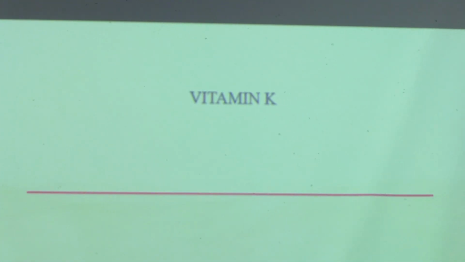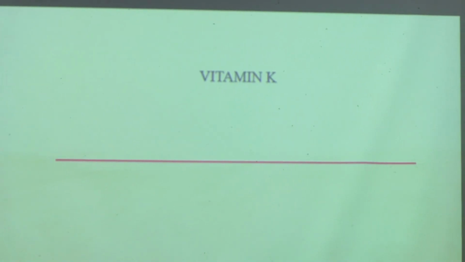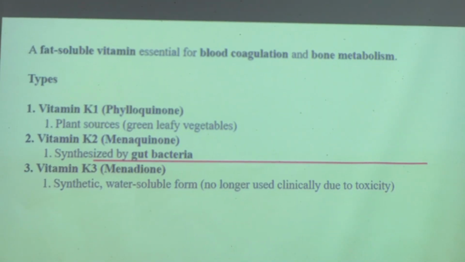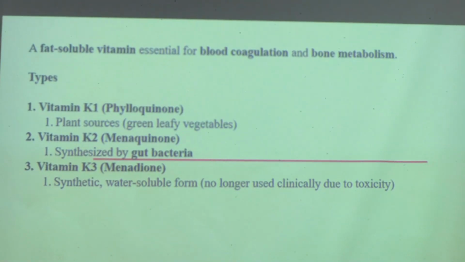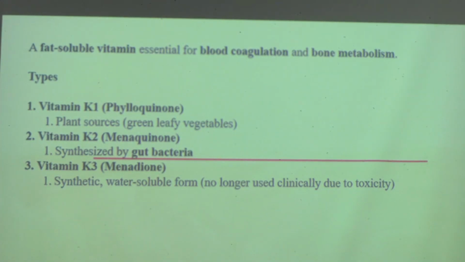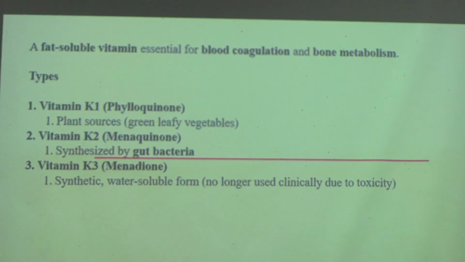Okay. So next, the second half, that is vitamin K. This is not as vast as DIC. Vitamin K is basically one sort of vitamin. This is a fat soluble vitamin. So another one is what soluble? Water soluble. Very good. So this vitamin is essential for blood coagulation and for bone metabolism.